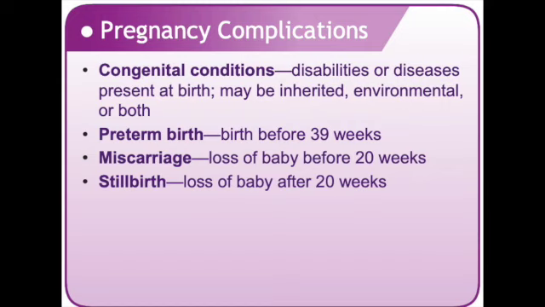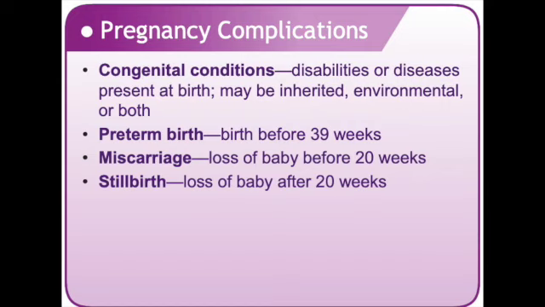A stillbirth, vocab word, is the loss of a fetus after 20 weeks of pregnancy. In a stillbirth, the baby is born dead. Stillbirths occur in 1 in 160 pregnancies. The main causes of stillbirth include birth defects, problems with the placenta, bacterial infections occurring between 24 weeks and 27 weeks gestation, and the failure of the baby to grow.